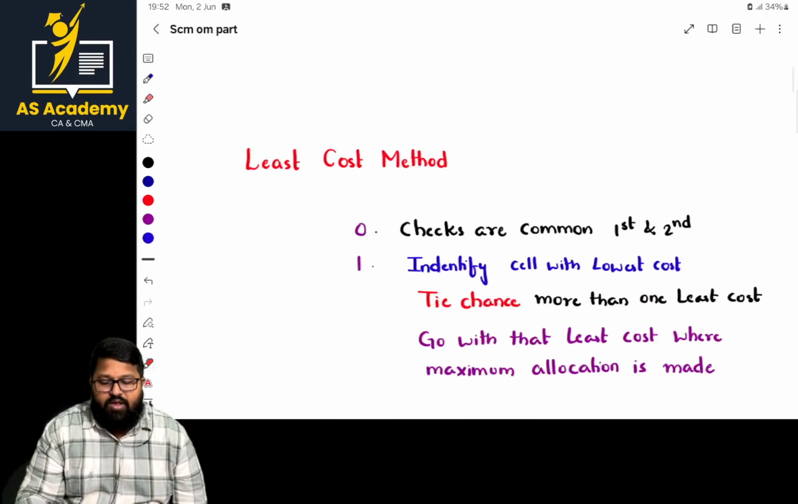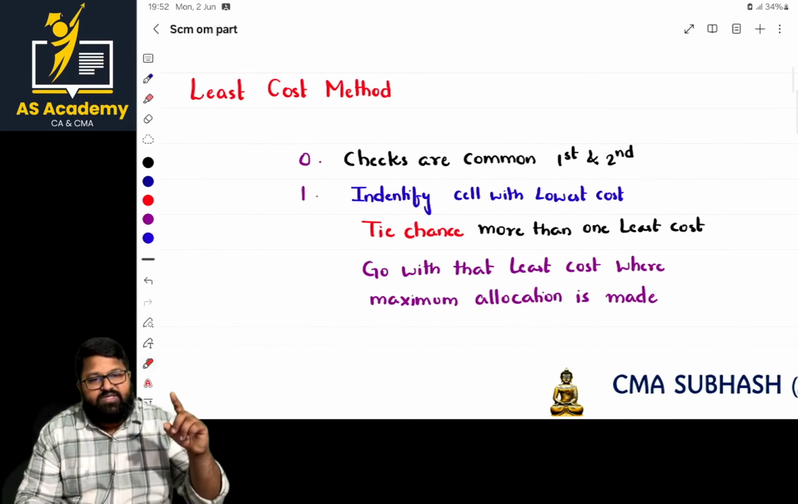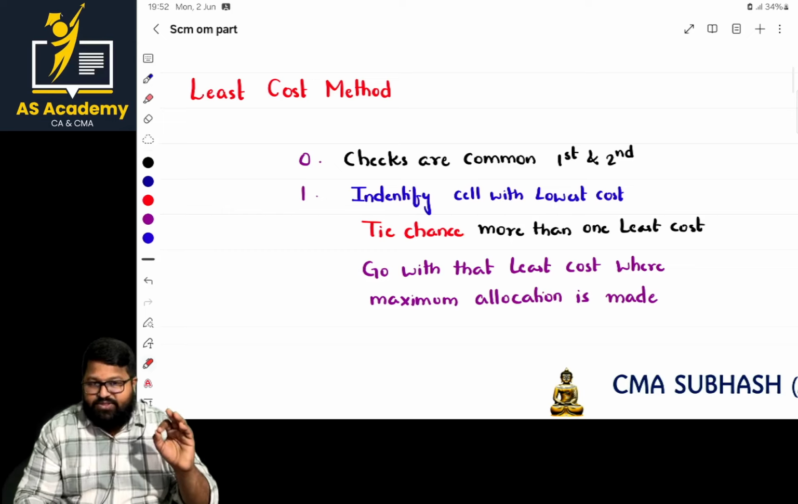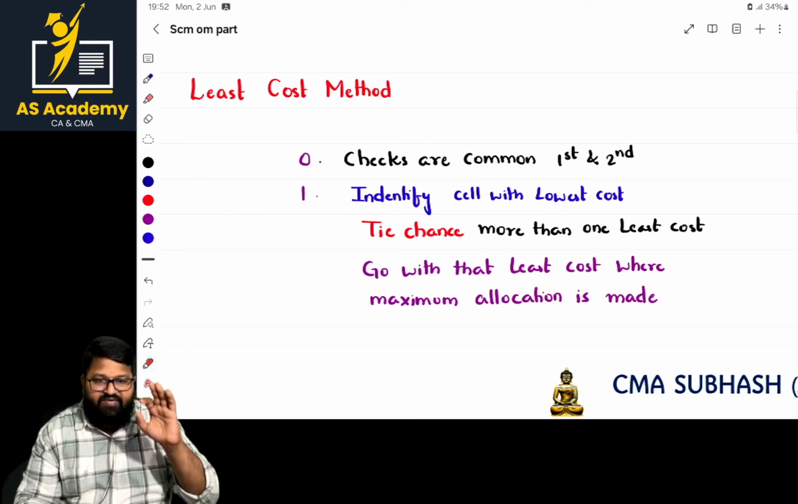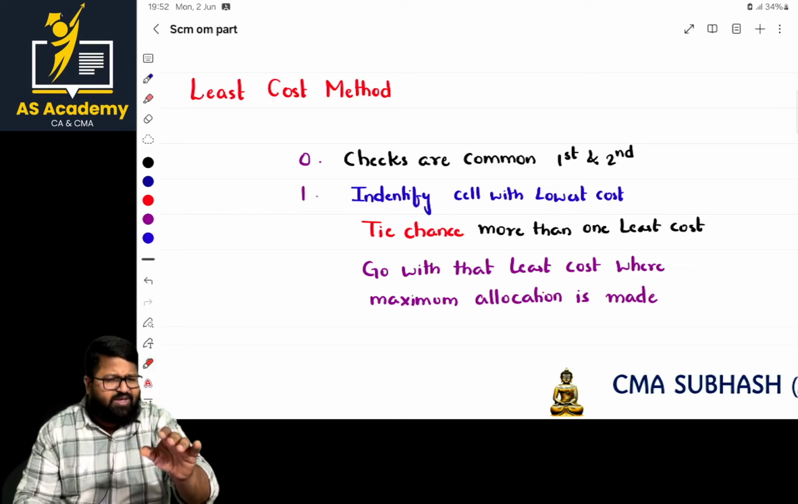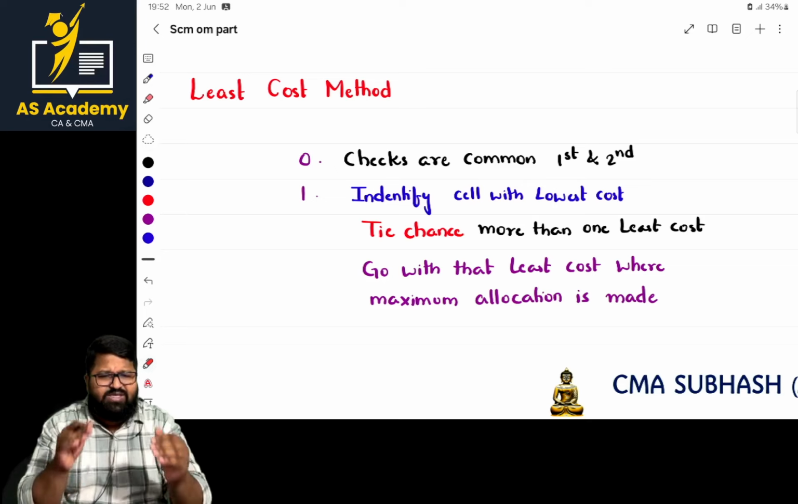Have a quick recall regarding the least cost method. What is the basic thing? We have to identify the least cost among all the elements and make the allocation. Allocation is common: supply or demand, whichever is lower, not higher, lower.